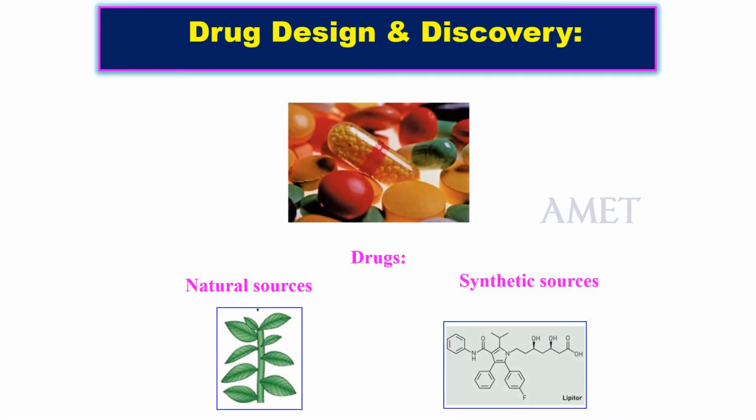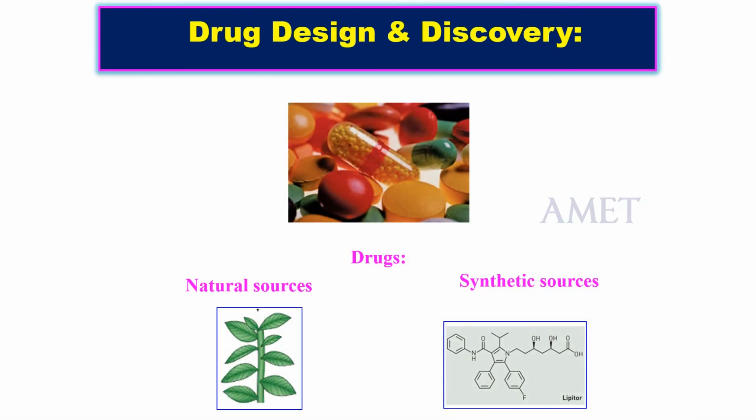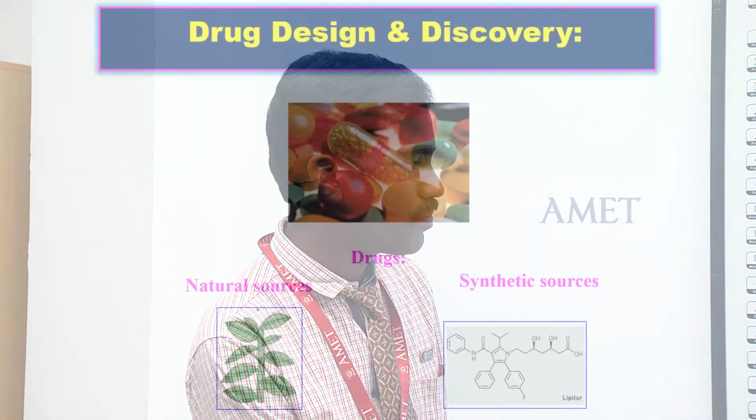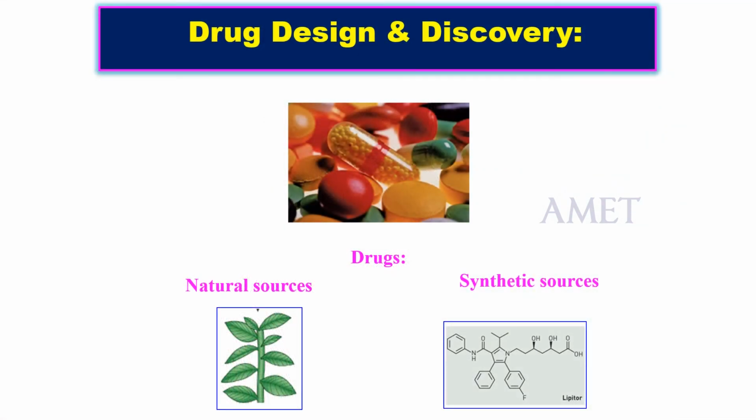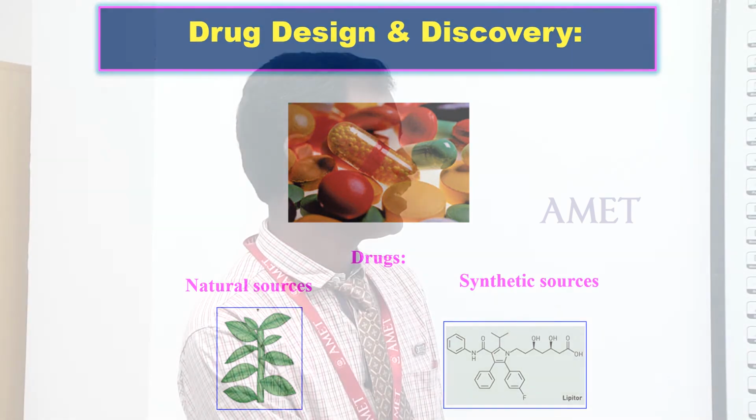This slide shows some drug discovery sources. Drugs are available from two sources: natural sources and synthetic heterocyclic compound sources. For synthetic sources, simple name reactions are involved. This is aliphatic carbon-nitrogen bond formation. Here an aromatic molecule undergoes carbon bond formation. Here also a simple reaction involving Friedel-Crafts reaction. Here also an imine formation reaction. So many simple name reactions are involved.